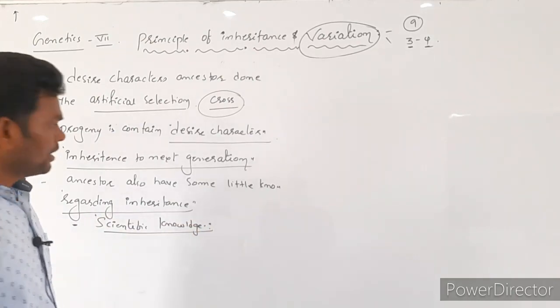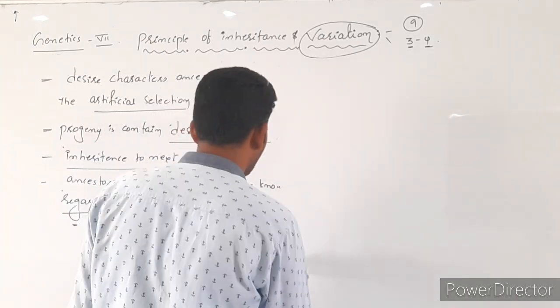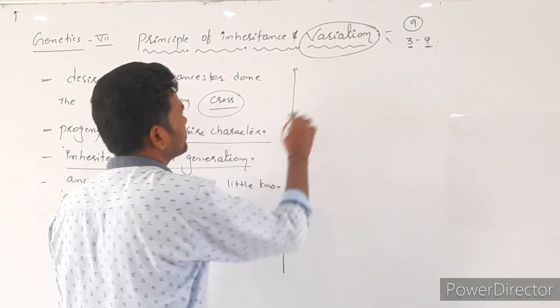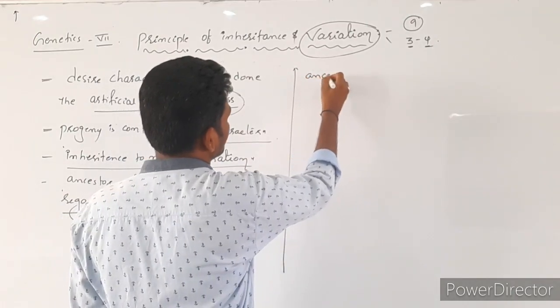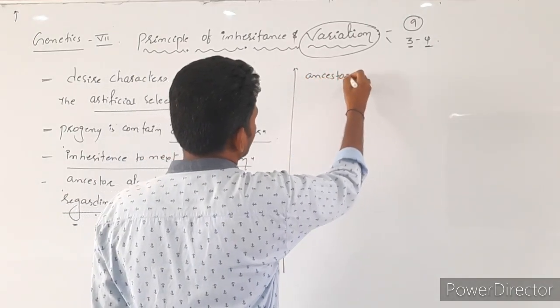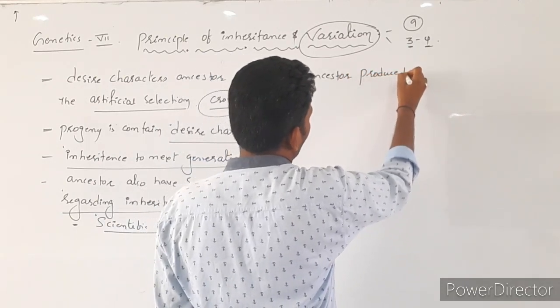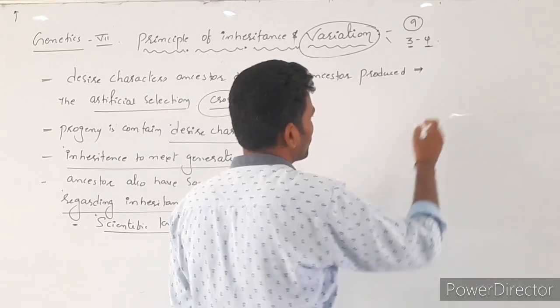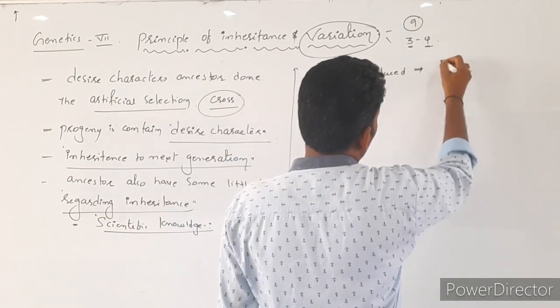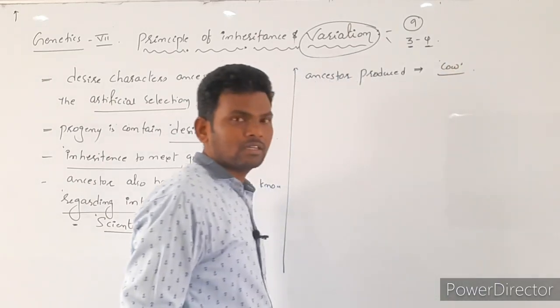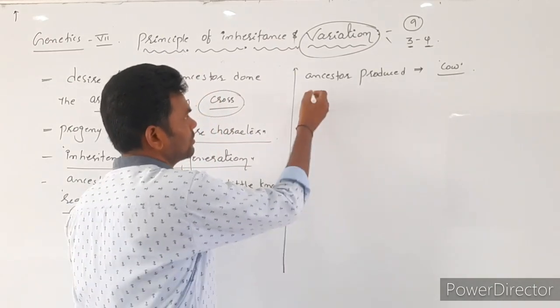Okay. For example, in NCERT, the given example is that ancestors produced one domesticated cow breed. That name is Sahiwal cow.